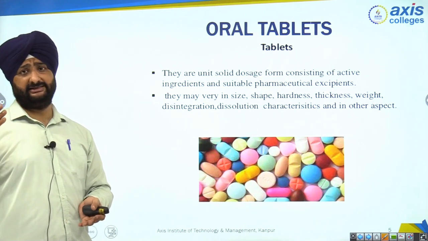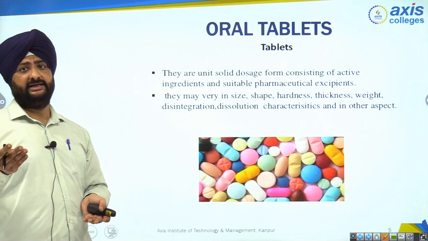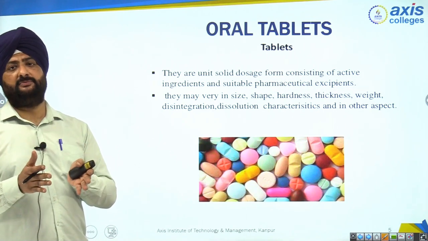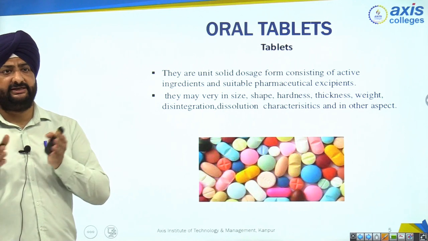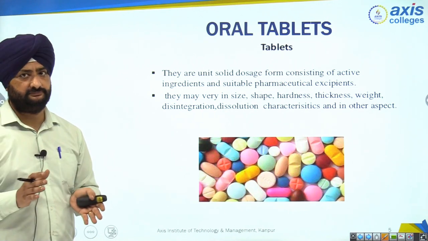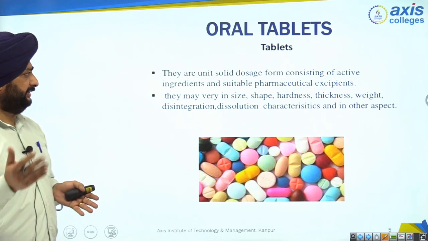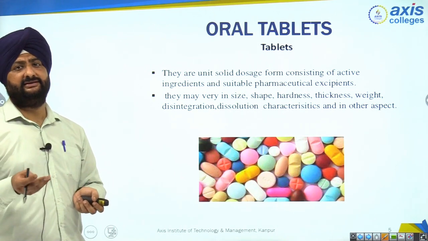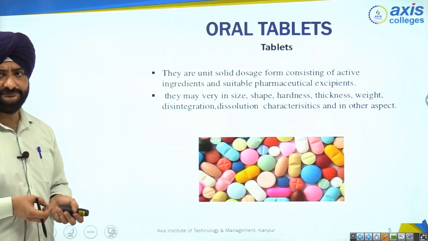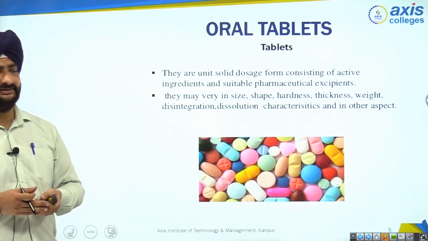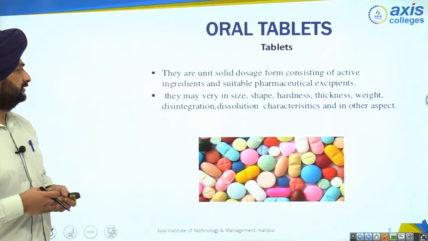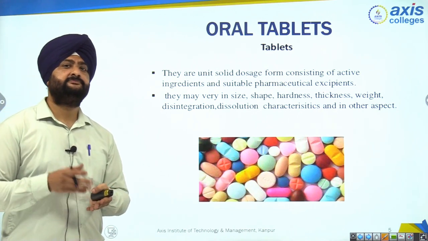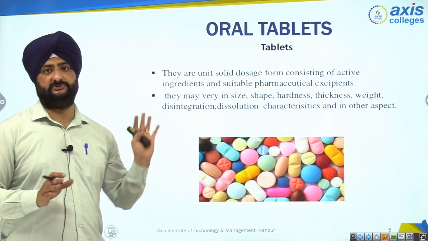But first, what do excipients do in the tablet? Excipients help in the formation of the tablet. Without excipients, a tablet can't form, right? So many excipients are there, like binders, disintegrants, colorants, flavoring agents. So with the help of these two, API and excipients, a tablet is formed.